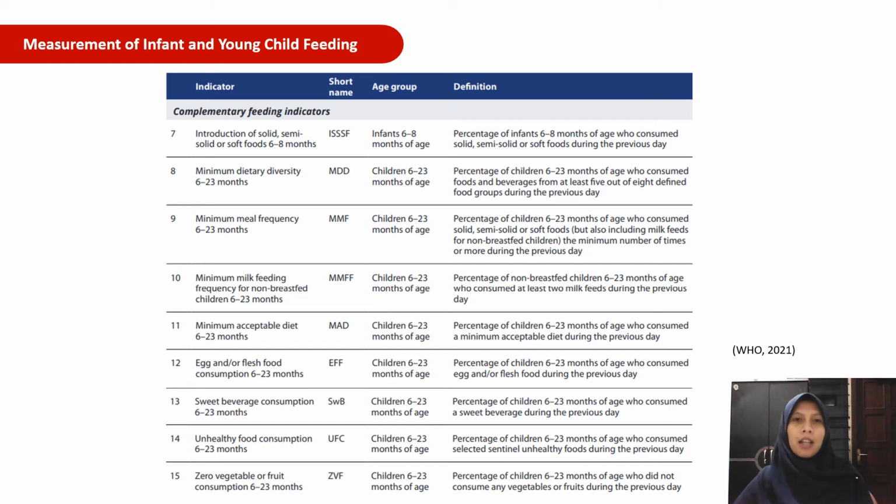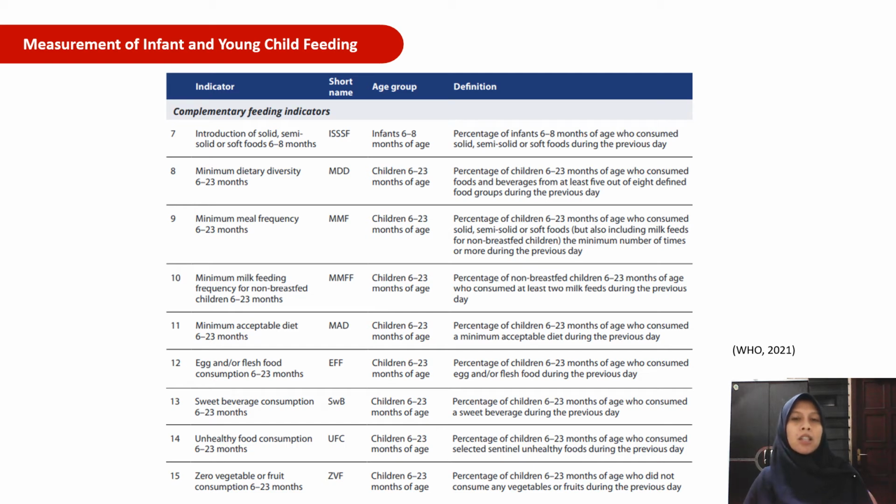And then why did unhealthy food consumption become one of the indicators? Because unhealthy foods displace nutritious food and establish dietary preference that persists throughout childhood and into adulthood. And why did low vegetable or fruit consumption become one of the indicators?